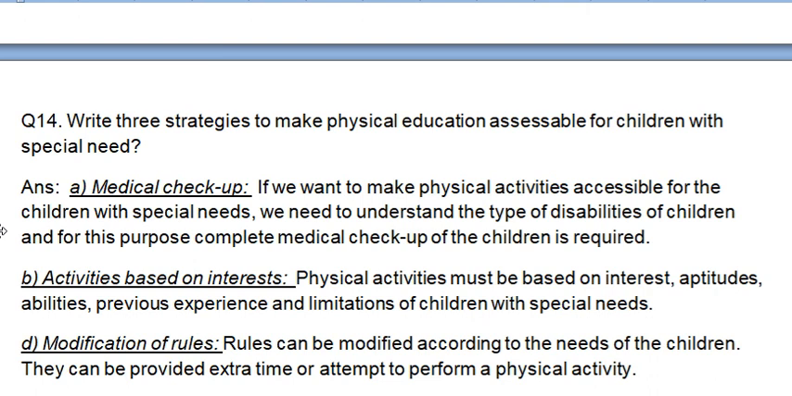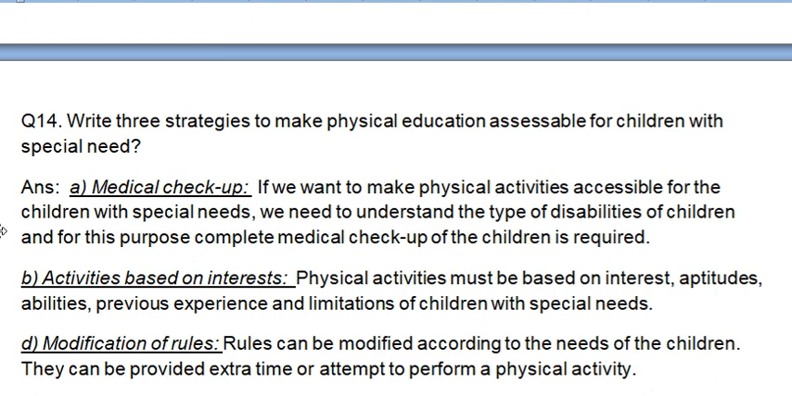The second is activities based on interest. We should always keep in mind that the activities designed for children with special needs should be based on the interest of that person. We should not force them to do those things which we like. We should do those things which they like most, because then they will enhance their capability in that particular work, because now they have interest in that activity. Okay, right?